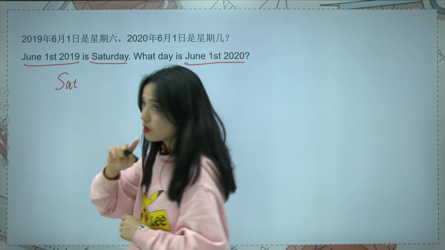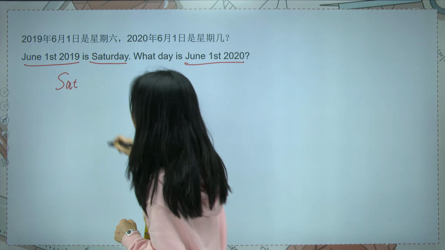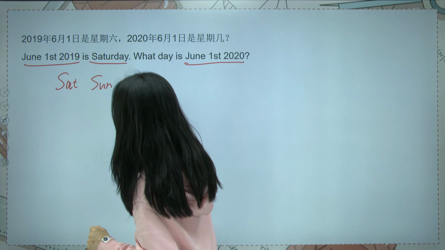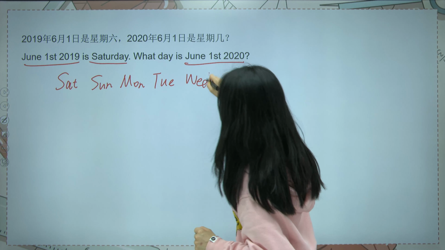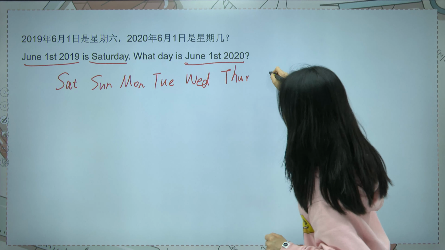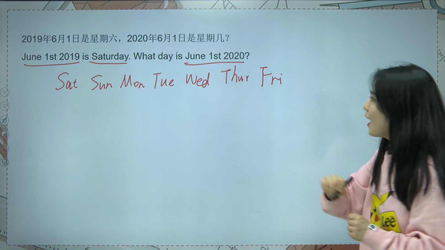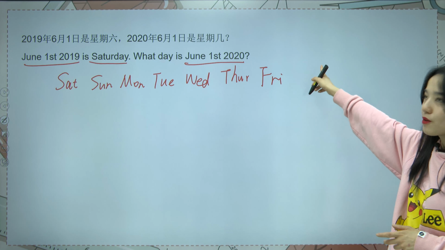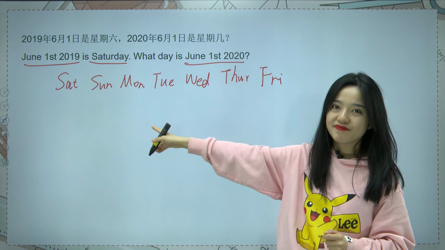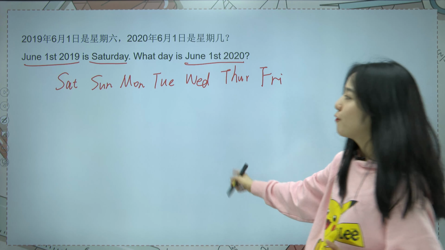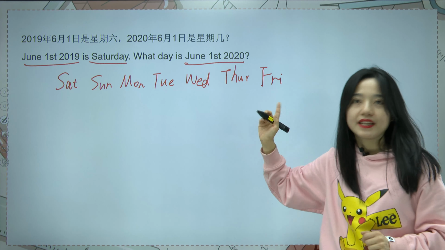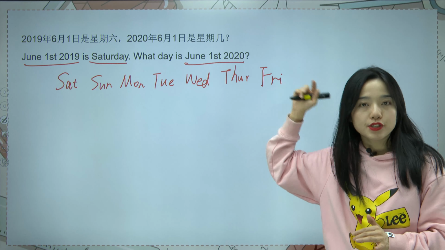And let's see, when can we find the full cycle? Saturday, Sunday, Monday, Tuesday, Wednesday, Thursday, Friday, and do we have another one in the first cycle again? We have got 7 days here, from Saturday to next Friday. So this is the cycle for this question.